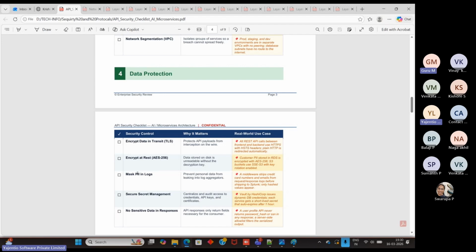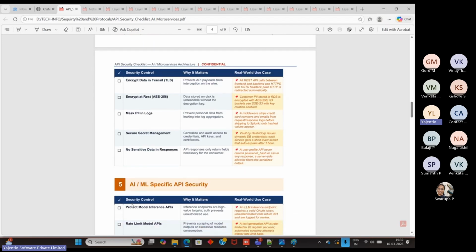Then masking PII, personally identifiable information, which should not be added to logs. Then secure secret management, the centralized management we are talking about, like Vault: whatever secrets and passwords are accessed through a centralized mechanism at the system config layer.